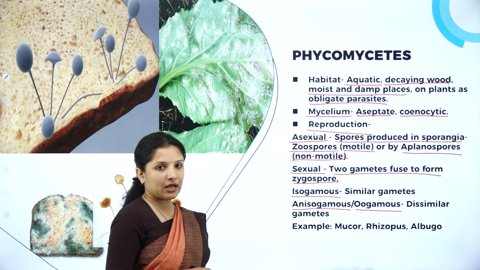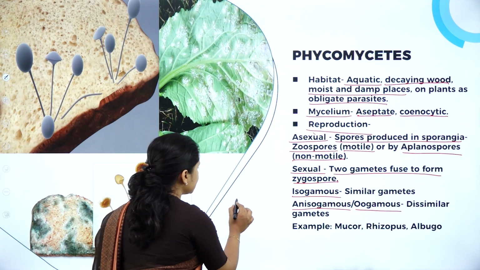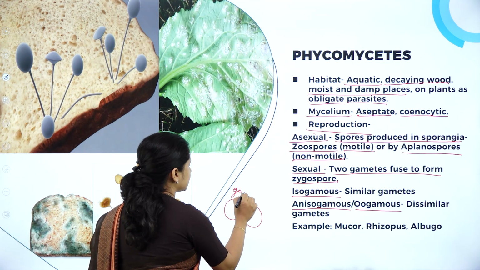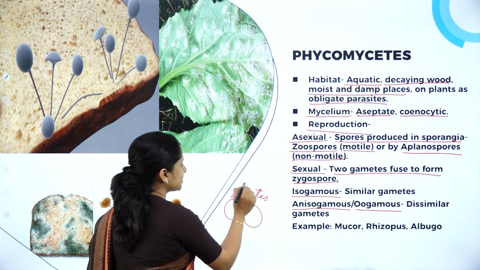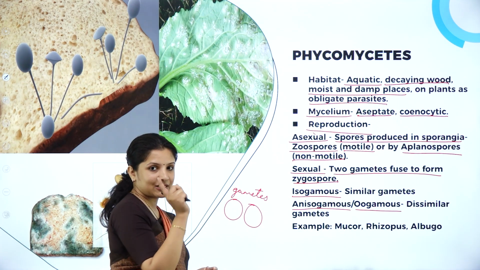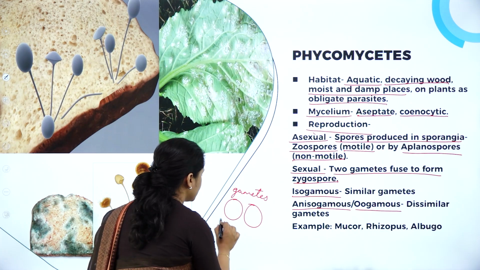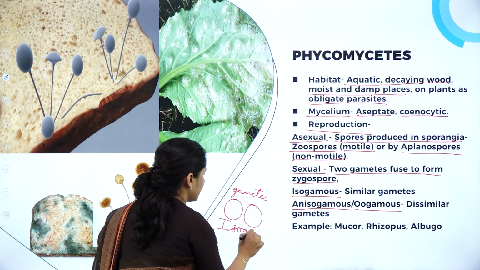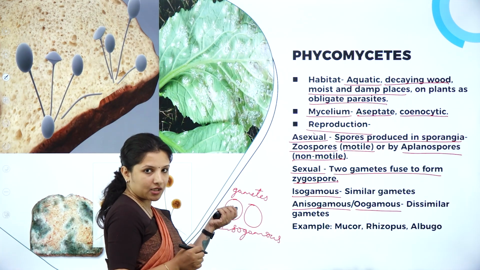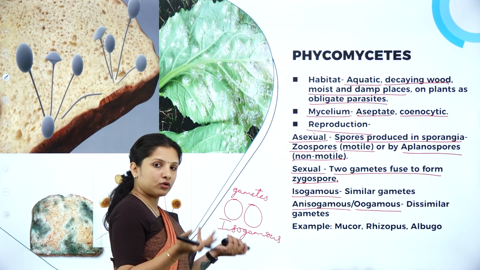Isogamous means the gametes are similar in size, the same size. So if the gametes in sexual reproduction which are similar in size fuse, they are called isogamous. And they can have flagella, or they may not have flagella.